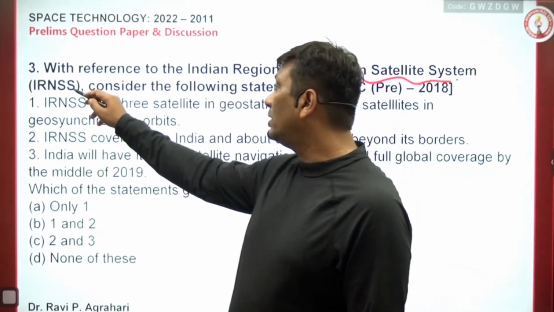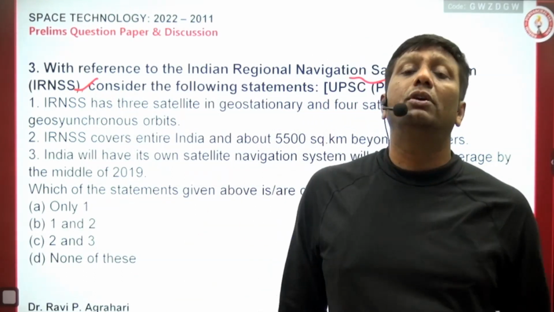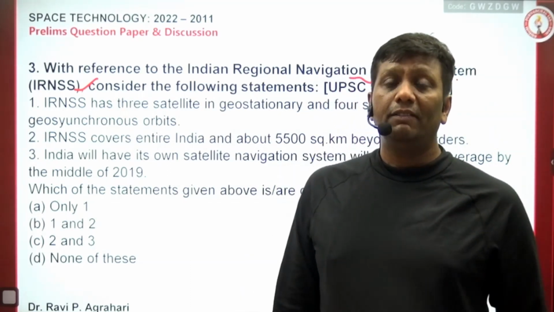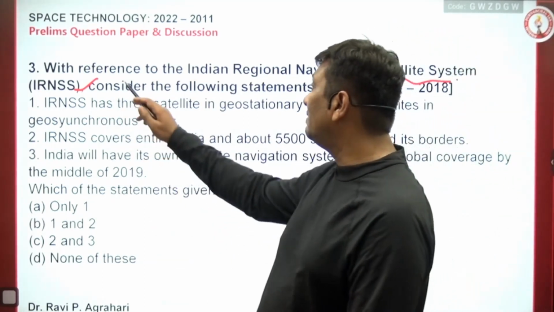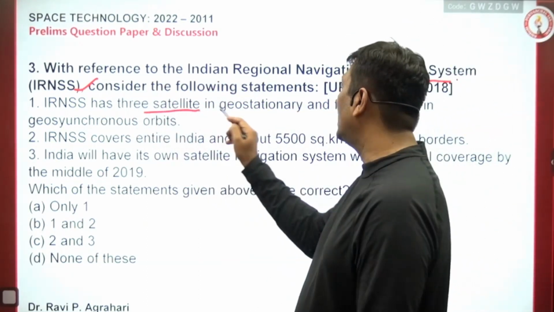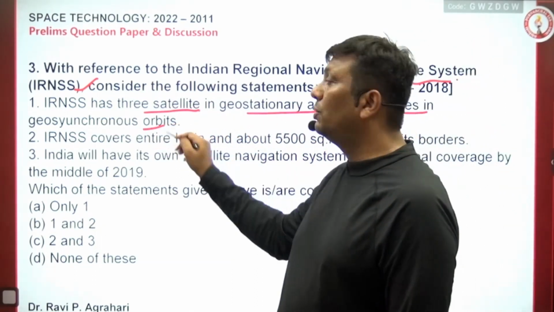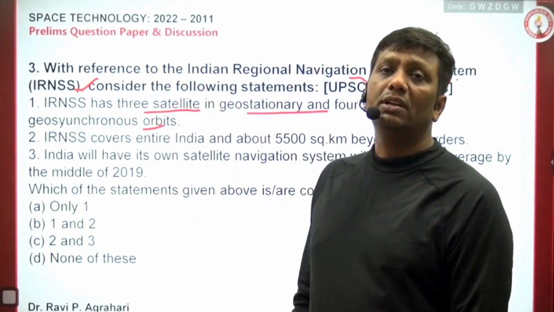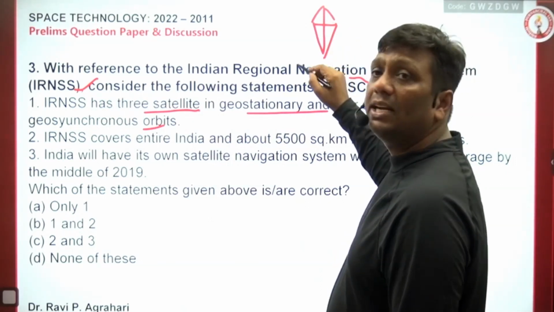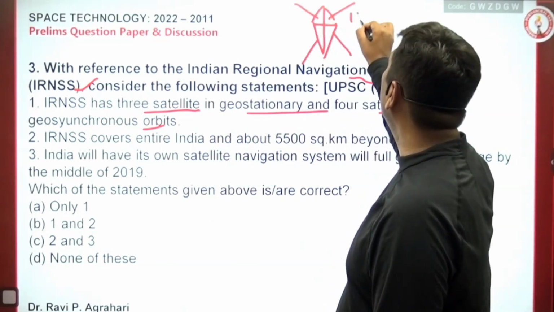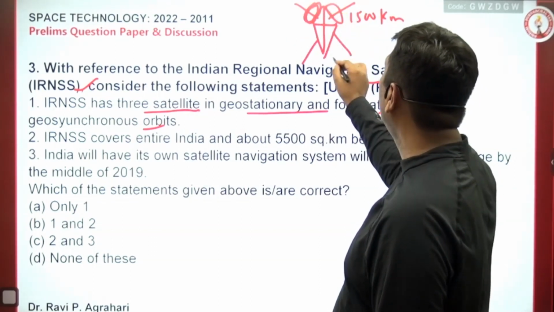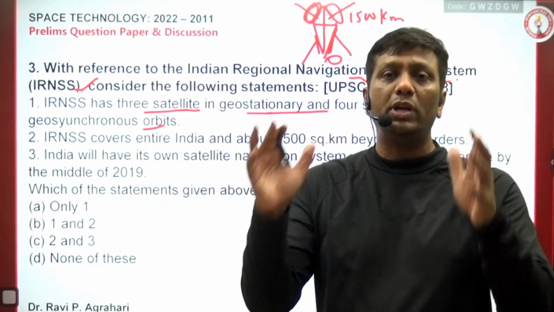Fine, and that is the reason later on the government decided on the IRNSS project in 2006. That project was completed in 2016 with the help of a constellation of 7 satellites. The statement: IRNSS has 3 satellites in geostationary and 4 satellites in geosynchronous orbit, is absolutely right. With the help of 7 satellites, the entire India is covered, and not only India, up to 1500 kilometers distance across India you can also watch. India, China, Pakistan, Sri Lanka, coastal areas, you can watch very easily through satellites.